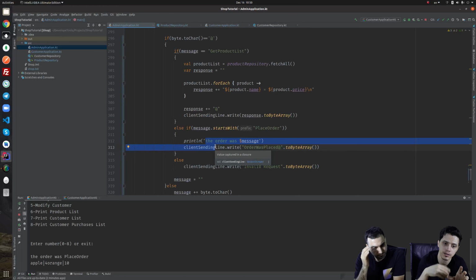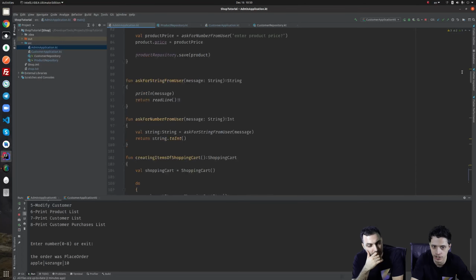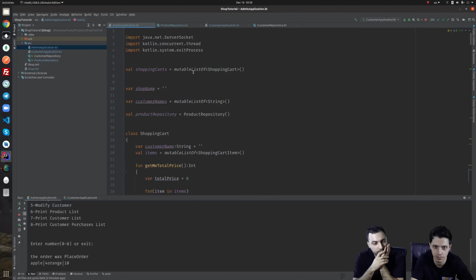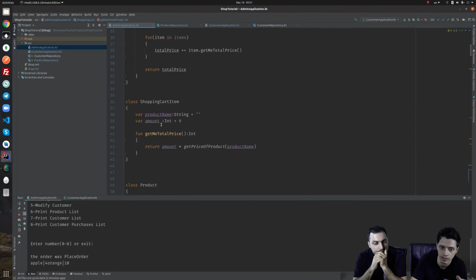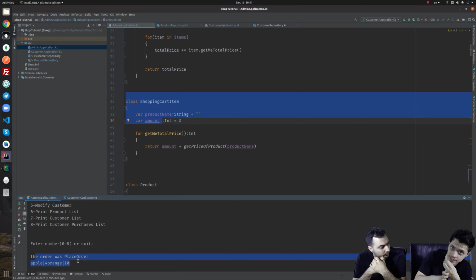After that, we create an order here, but we don't have orders yet. We have carts. We have shopping carts. Shopping carts are just for the customers that are physically coming to the shop and grabbing a cart, basket. But this order is from online. This order should be another entity, another object class, like this shopping cart, and like this we should have order. Actually, with the order, we are not sending the customer name. We have to send the customer name and the address from the customer side to the admin.